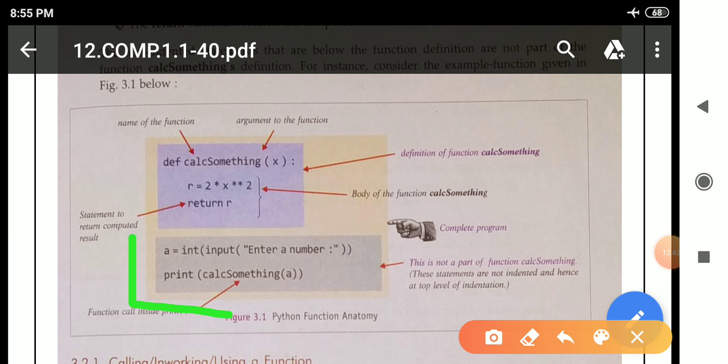And this is not part of the function. This is outside the function, where we are accepting input from the user. That is why the variable name is a. After that, equal to int is the data type. After that, input is the name of the function, and 'enter a number' is the message written. In this form we are accepting input from the user, and at last we are writing print(cal_something(a)). Here, in brackets we are writing a, meaning we are calling the function inside the print function.